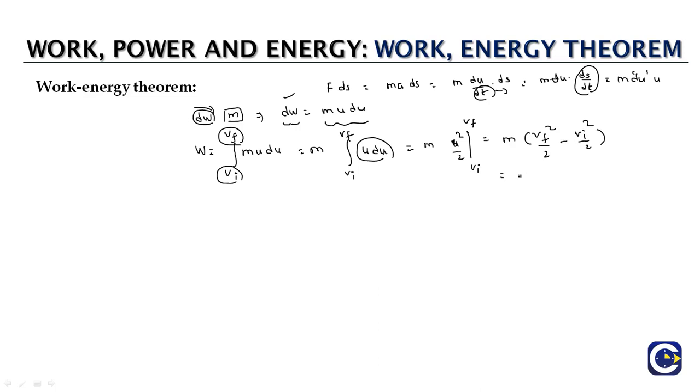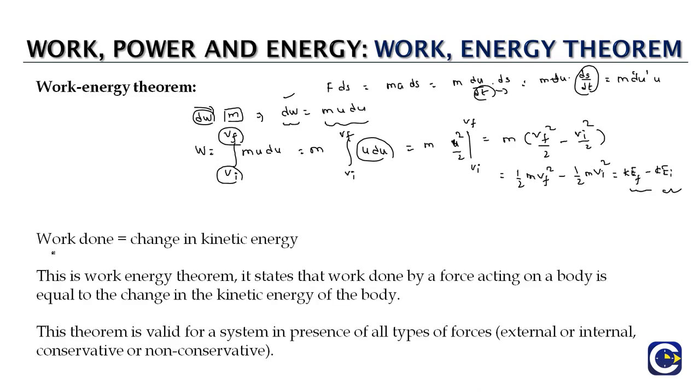If we expand it, this is half m v final square minus half m v initial square. This is nothing but the final kinetic energy minus the initial kinetic energy. So the work done on the object is equal to the final kinetic energy value minus the initial kinetic energy.